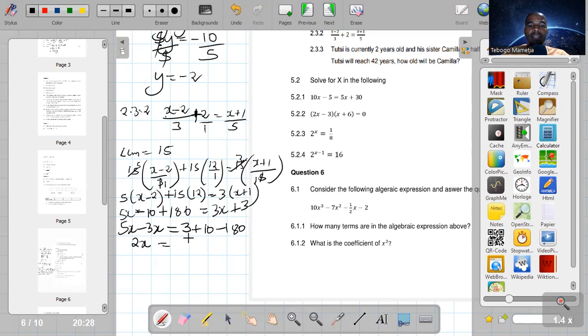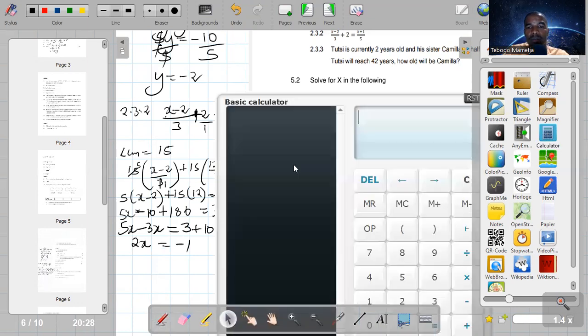13 minus 180. So 13 is smaller than 180, so 13 minus 180 is going to be 180 minus 13. Okay, let me just make sure. 13 minus 180.